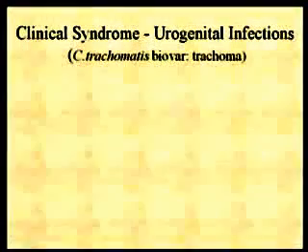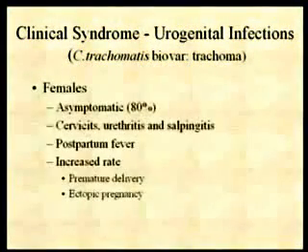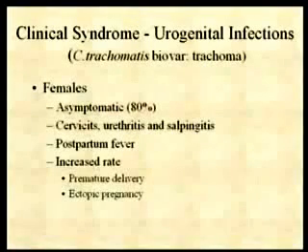The urogenital tract infections. And now, again, we'll go back to the trachoma biovar. Again, remember, this was the biggie, the number one STD. Now, in females, as in a lot of sexually transmitted diseases, most females are, in fact, asymptomatic. And this is, of course, a major problem. But this can lead to cervicitis, urethritis, and salpingitis.